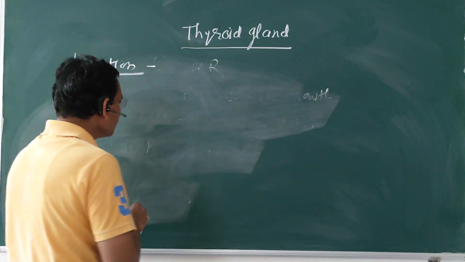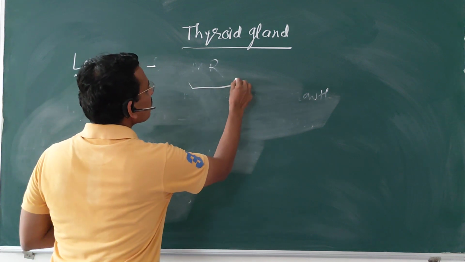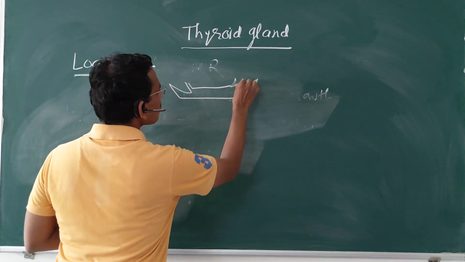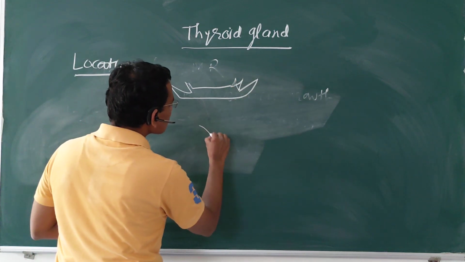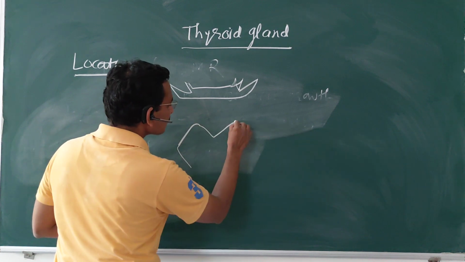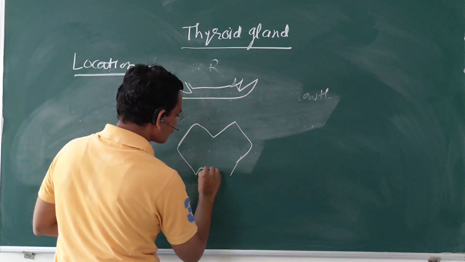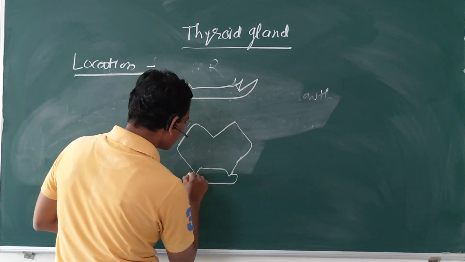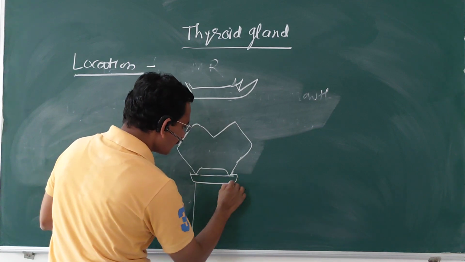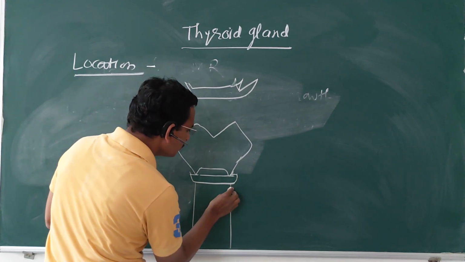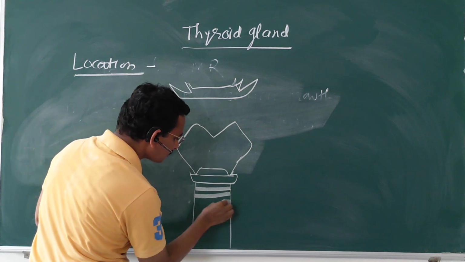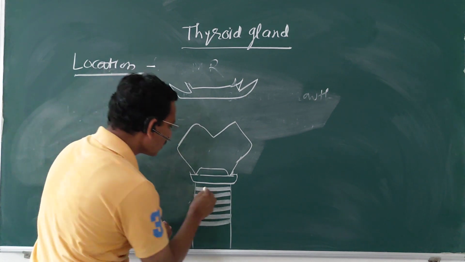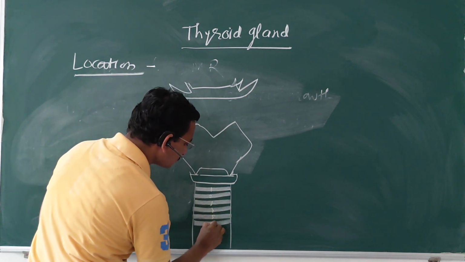Let's see. This is thyroid cartilage. This is cricoid cartilage, and below that there are the tracheal rings: 1, 2, 3, 4, 5, 6 and so on.